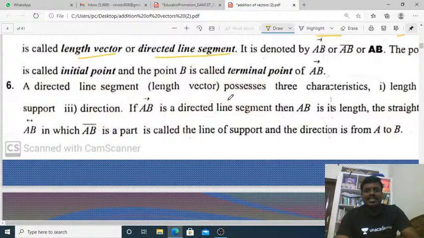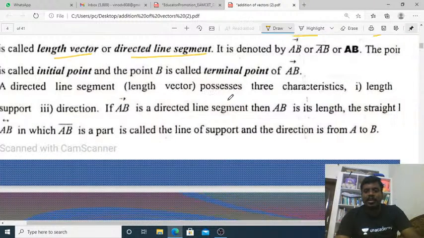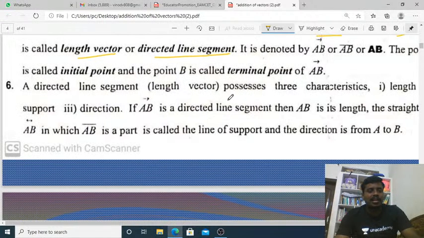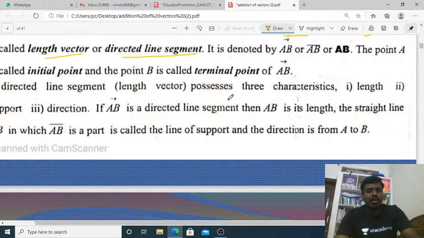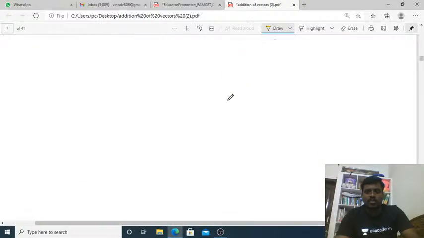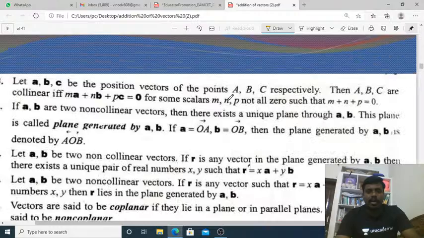If AB bar is a directed line segment, then AB is its length. The straight line AB in which the segment AB bar is a part is called the line of support. I am explaining these values.